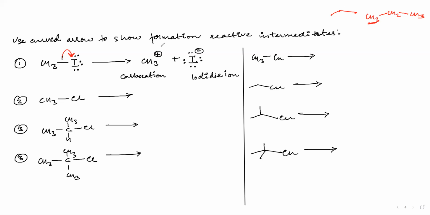One line means a sigma bond, only one bond, a single bond. Two lines means a double bond. This will imply that we have CH2, CH with a double bond, and CH3.